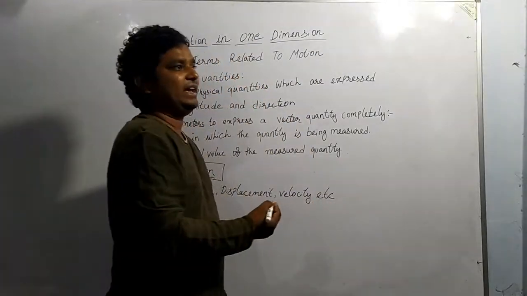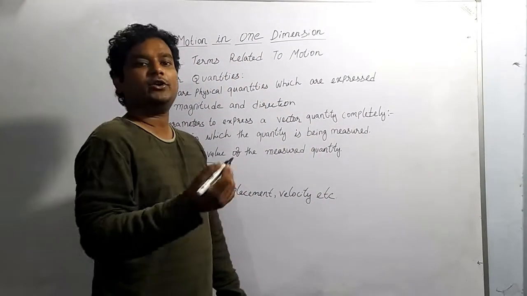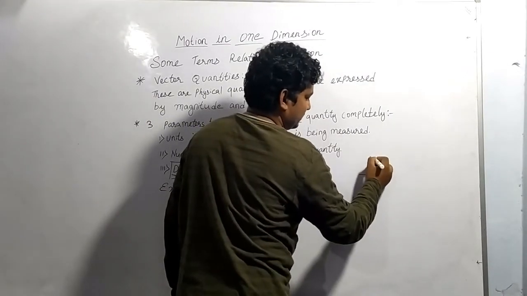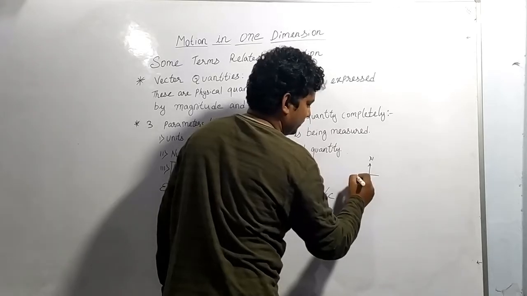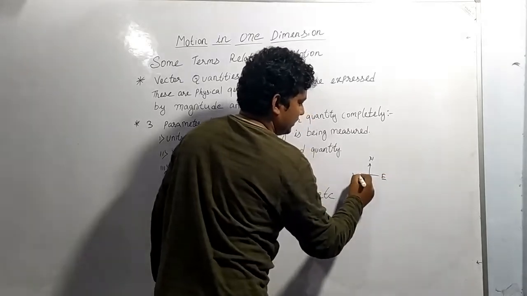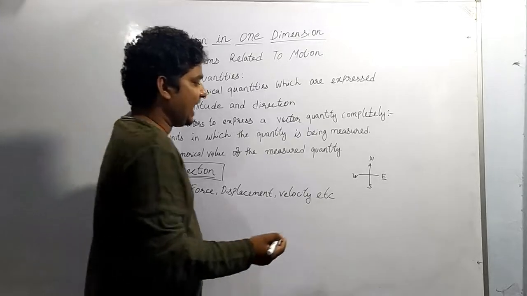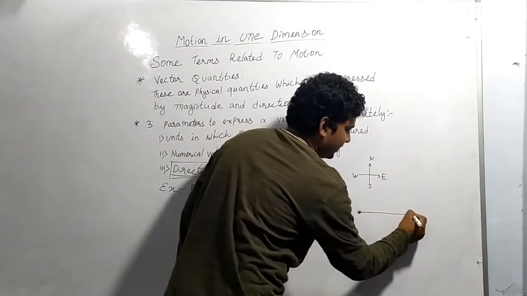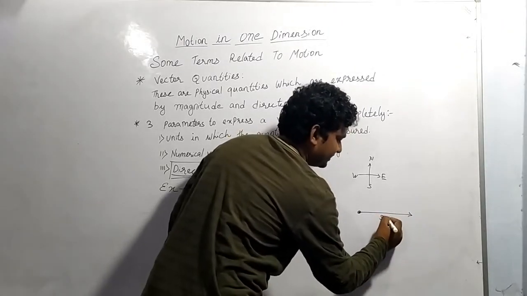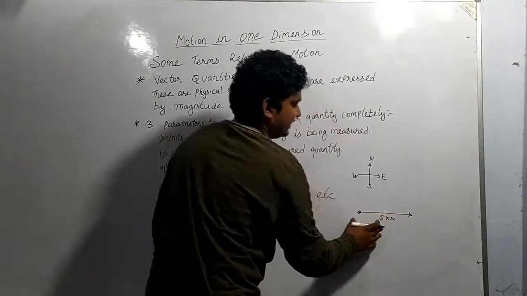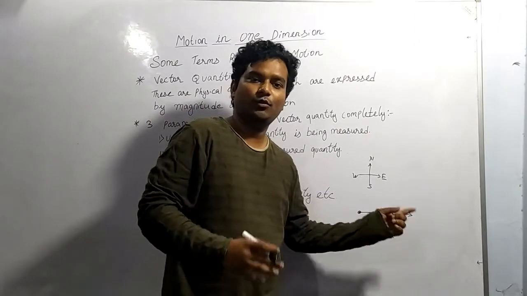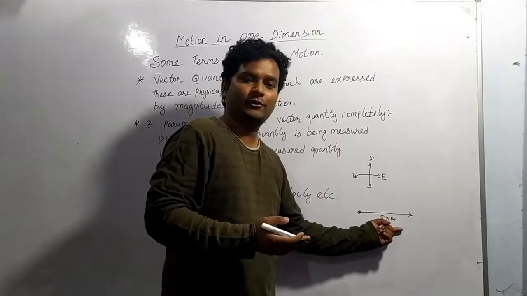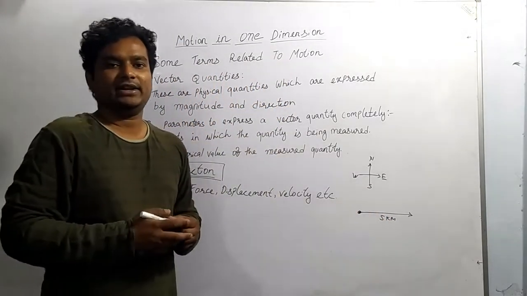But if I tell that a man is moving 5 kilometers towards east, suppose we are having direction like this, and a man is moving from this particular point 5 kilometers towards the east, then we are having its direction also. What is the direction? Towards east it is moving. And what is the magnitude of this? This is 5 kilometers. So this is the vector quantity.